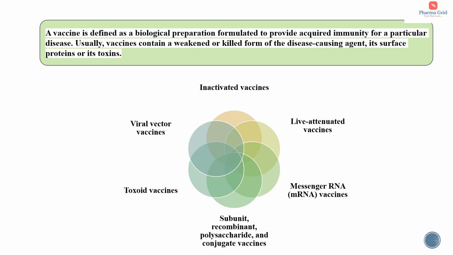So a vaccine is defined as a biological preparation formulated to provide acquired immunity for a particular disease. Usually vaccines contain a weakened or killed form of the disease causing agent, its surface proteins or its toxins. There are different types of vaccines available. They are inactivated vaccines, live attenuated vaccines, mRNA vaccines or messenger RNA vaccines, subunit recombinant polysaccharide and conjugate vaccines, toxoid vaccines, and viral vector vaccines.